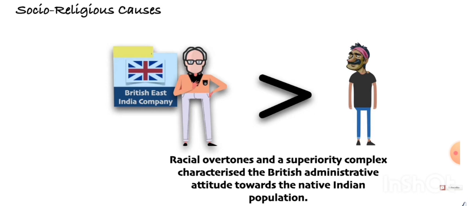Racial overtones and superiority complexes characterized the British administrative attitude toward the native Indian population, which means that all the officer ranking were given to British people. And if Indians were given the rank, they were only those people who were very pleasing to the British, whom were serving the British people, so that they can get most of the benefit out of them.